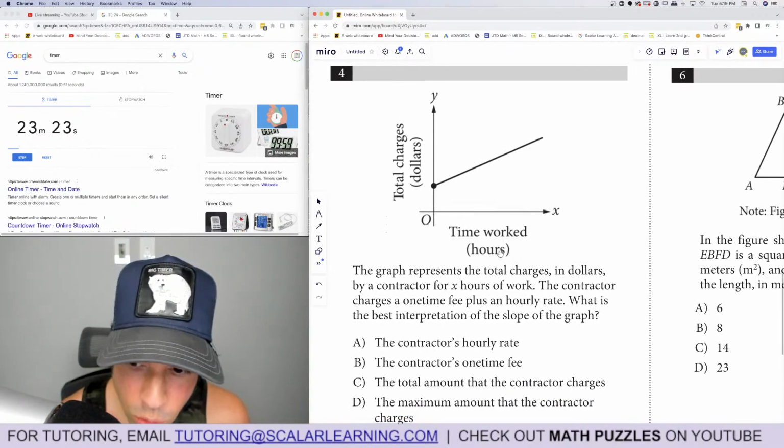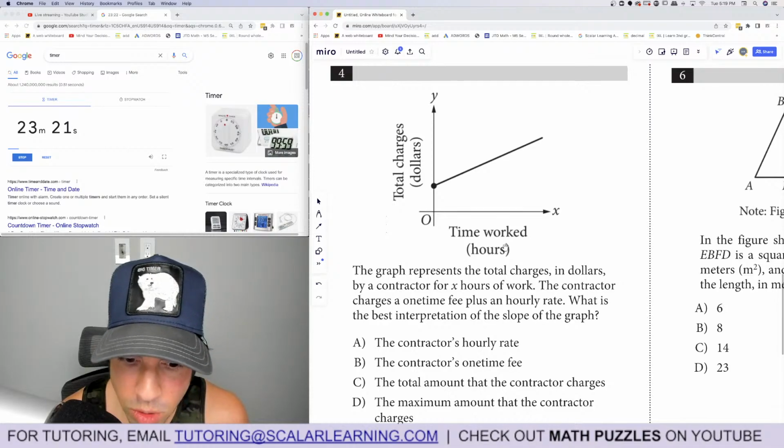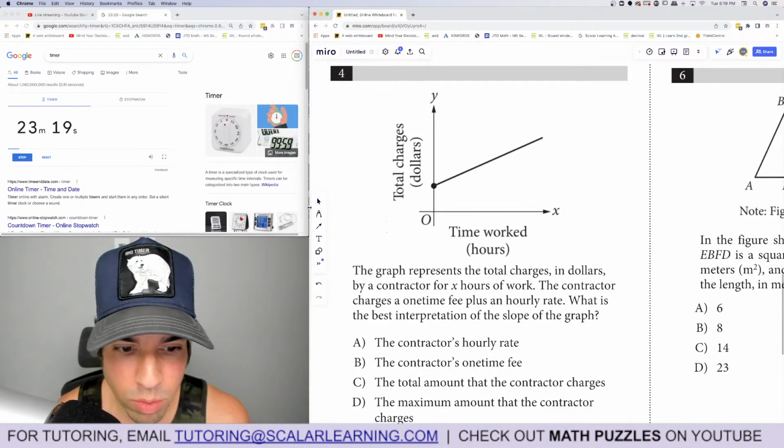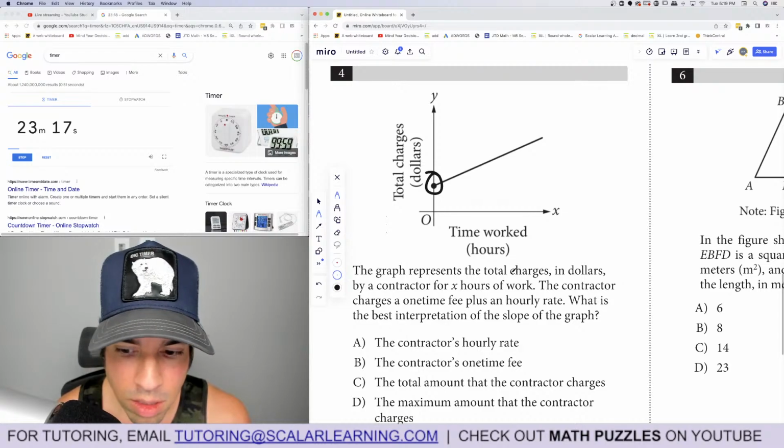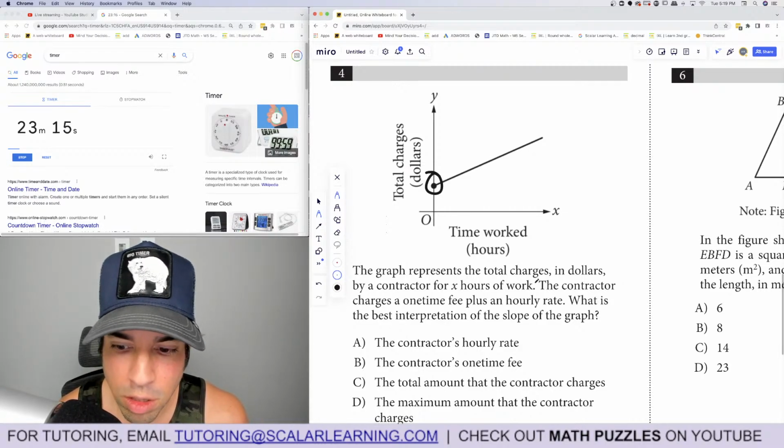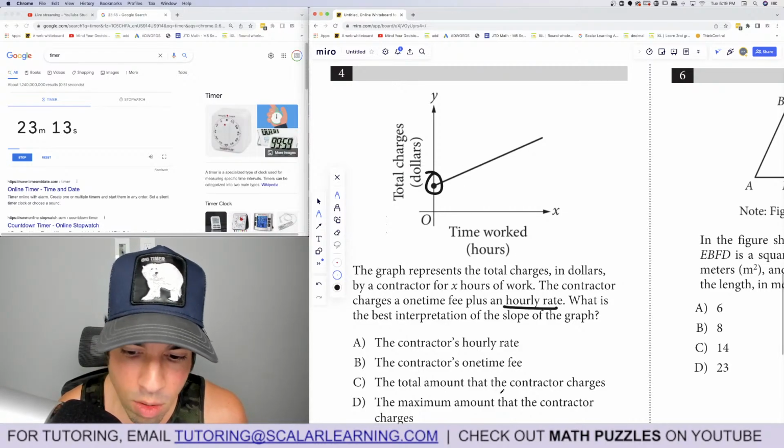Okay, number 4. The graph represents total charges in dollars by a contractor for x hours of work. The contractor charges a one-time fee plus an hourly rate. What is the best interpretation of the slope of the graph? That is the hourly rate.